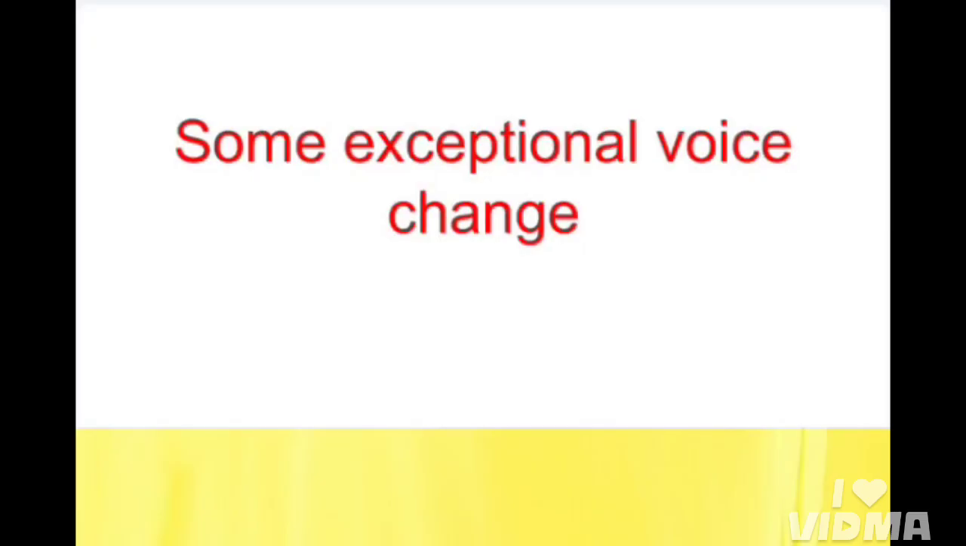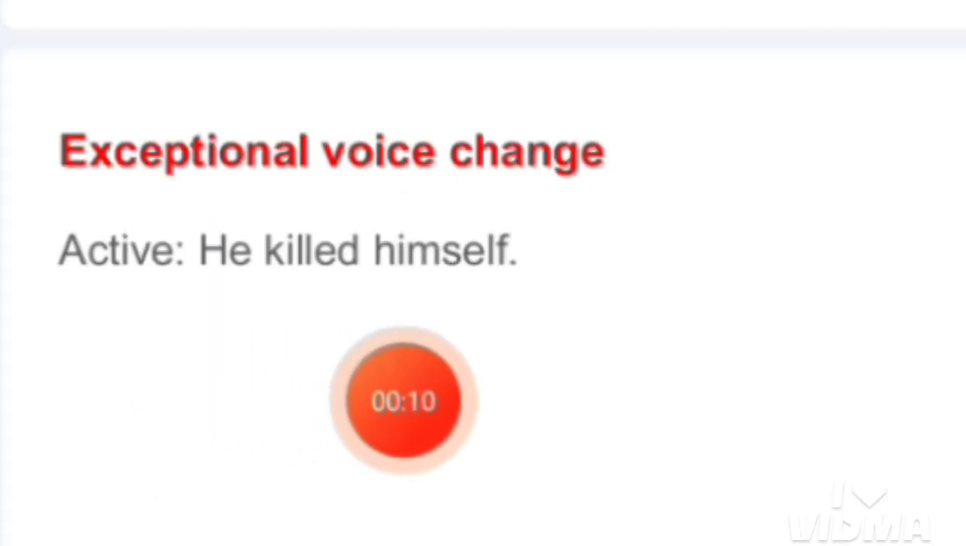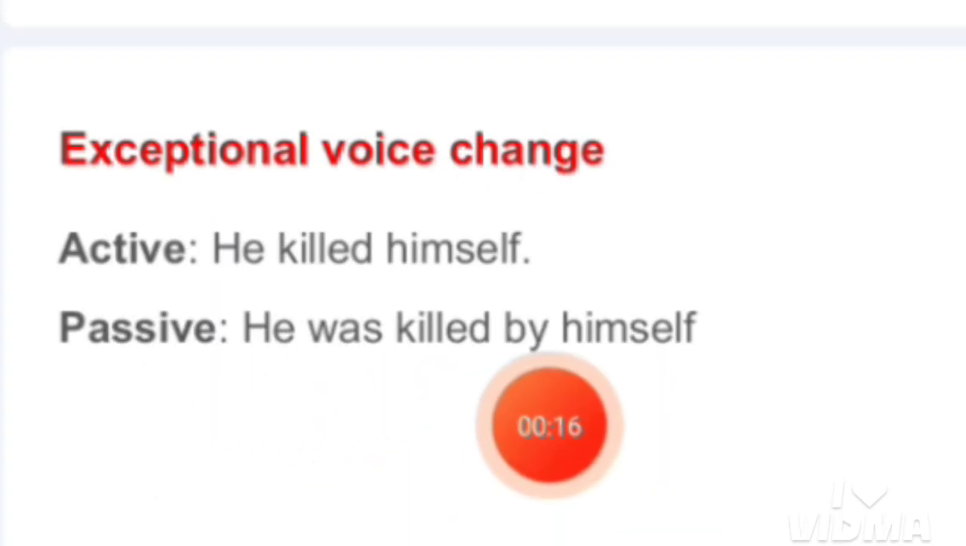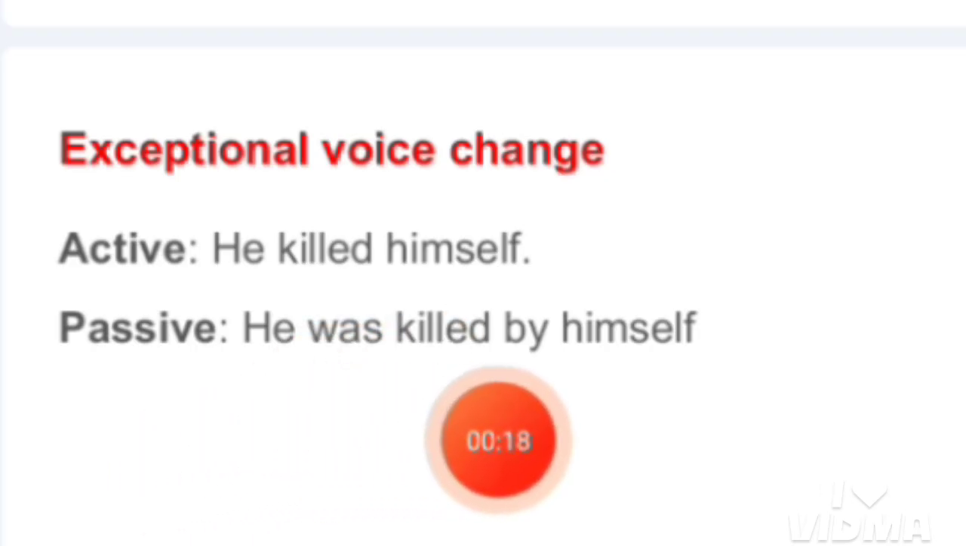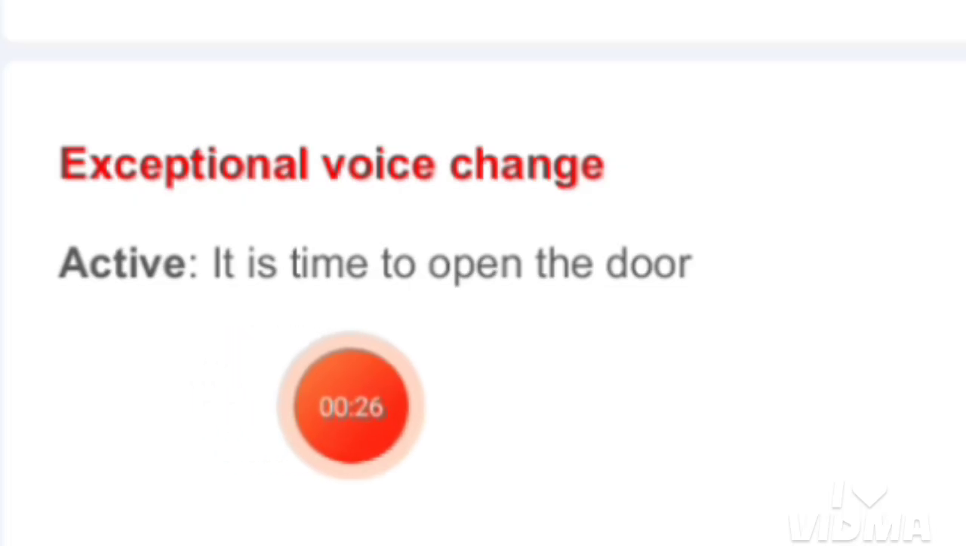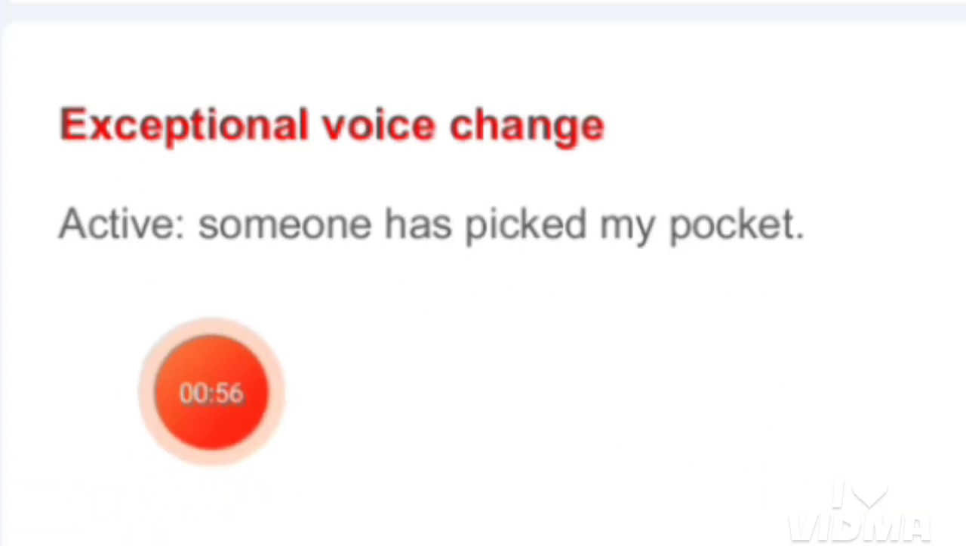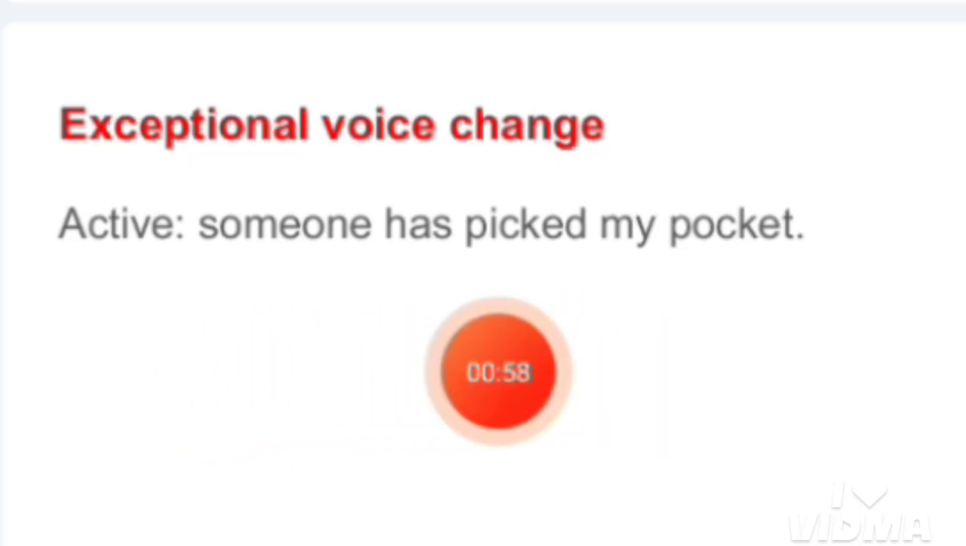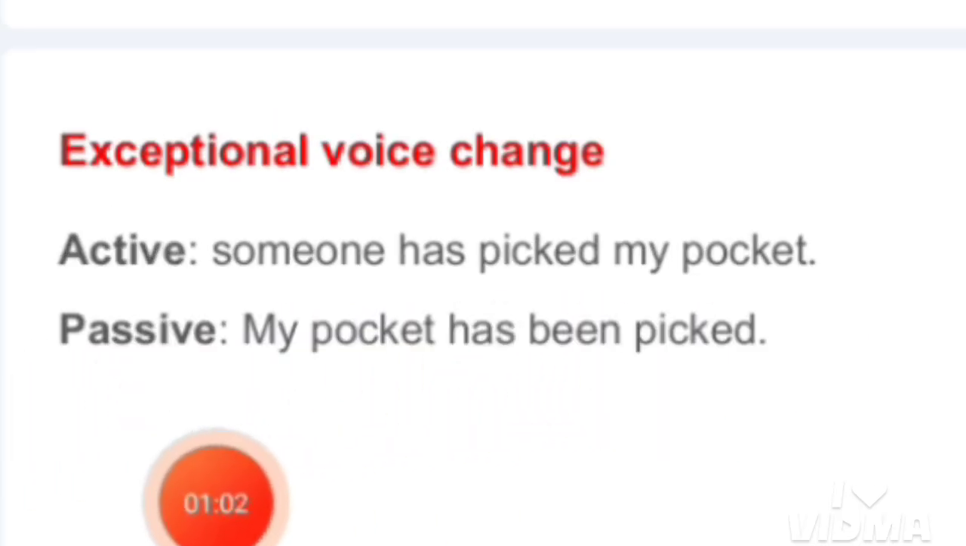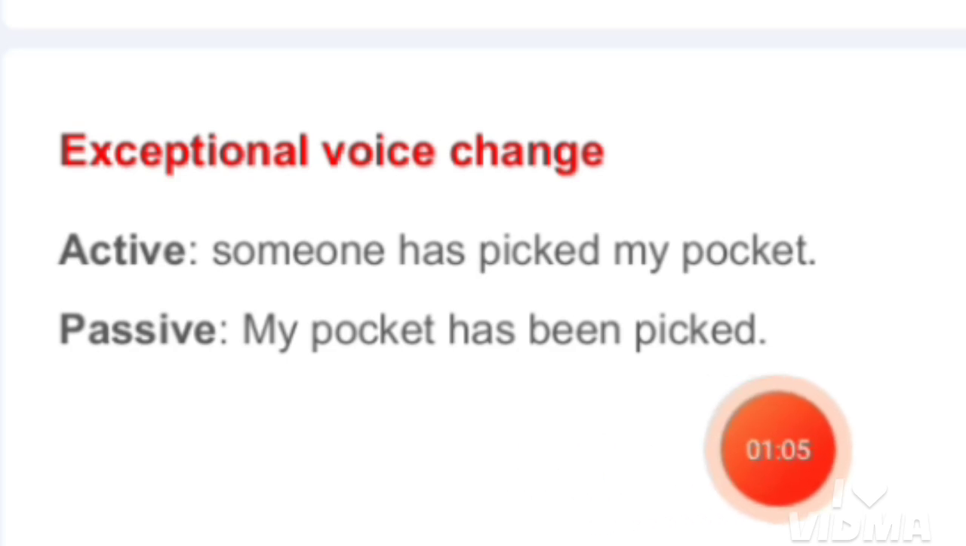Some exceptional voice change with exceptional rules. Active voice is he killed himself. The passive voice is he was killed by himself. Next example, it is time to open the door. The passive voice is it is time for the door to be opened. We have used here the to be verb. Next example, someone has picked my pocket. This is active voice. The passive voice is my pocket has been picked.